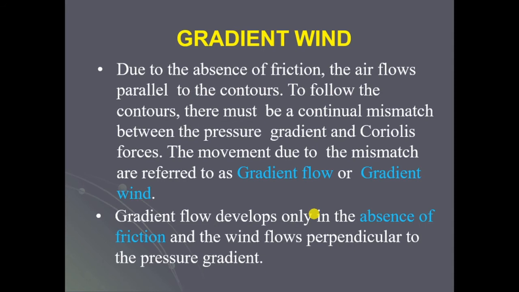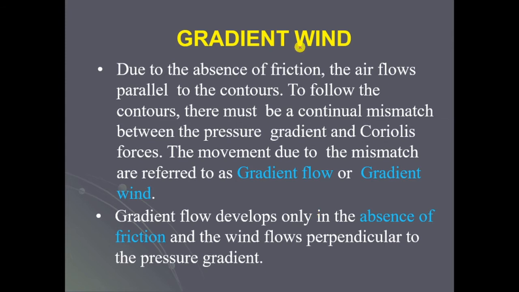Next, gradient wind. Let us see what is gradient wind. Due to the absence of friction, the air flows parallel to the contours. To follow the contours, there must be a continual mismatch between the pressure gradient and Coriolis forces. The movement due to the mismatch of these pressure gradient and Coriolis forces is called gradient flow, or say gradient wind.